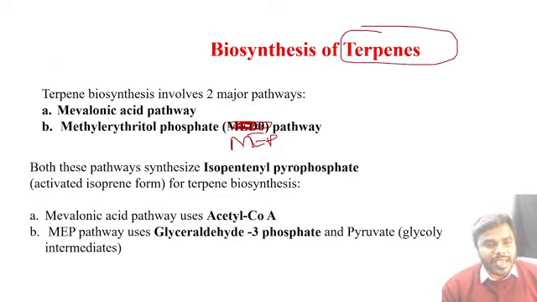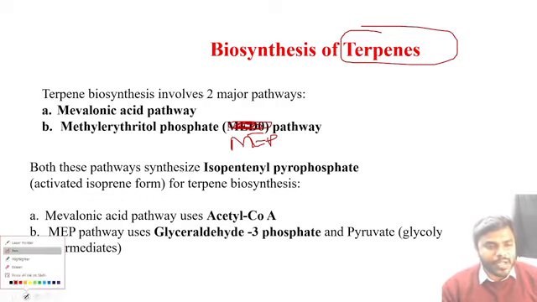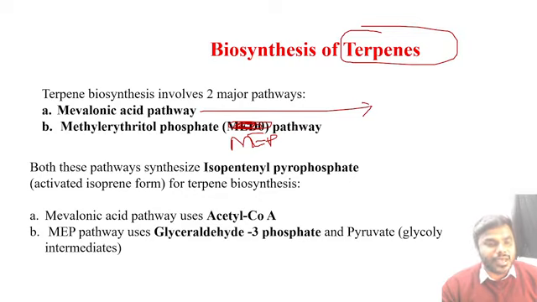Terpene biosynthesis can be mediated by 2 pathways. I already told all of you. What are the 2 pathways? One we call the mevalonic acid pathway, one we call the MEP pathway. Kindly do not forget the point at all.